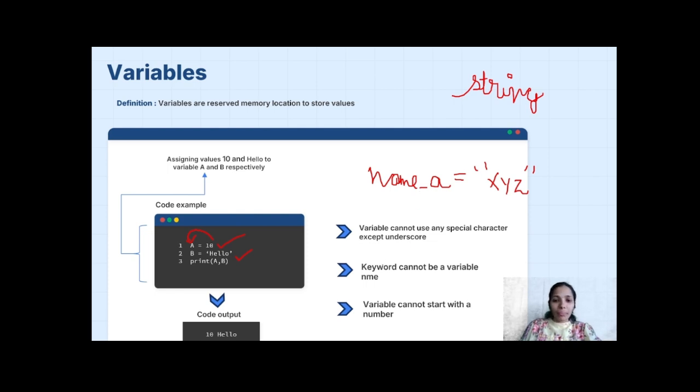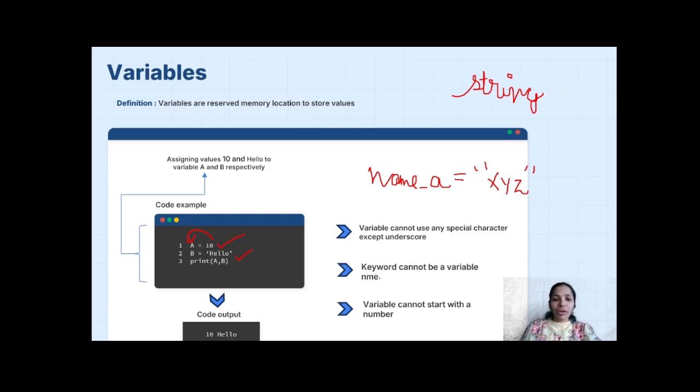A keyword cannot be used as a variable name. Keywords are the reserved words, which are always inbuilt in Python and cannot be used.